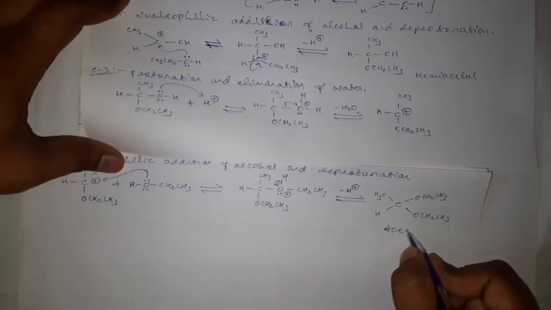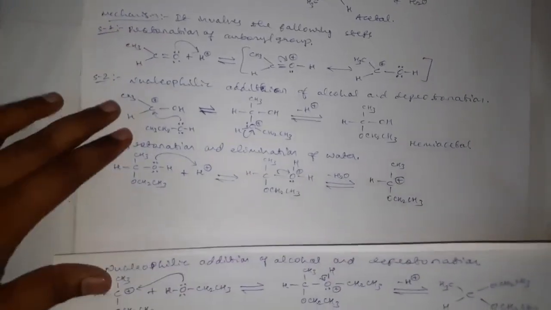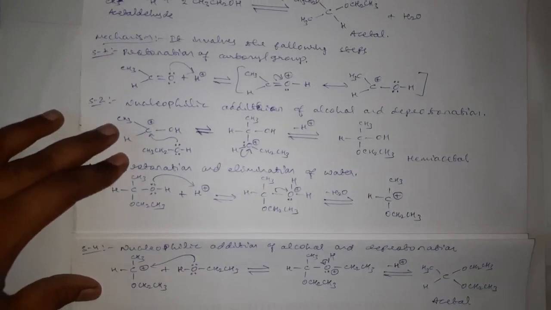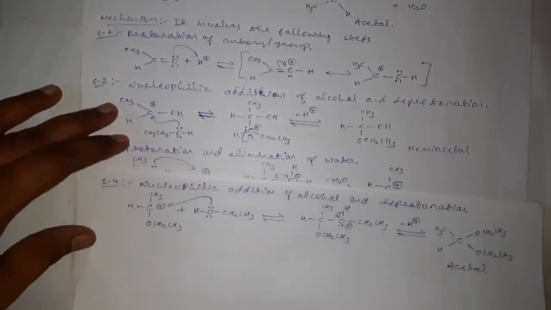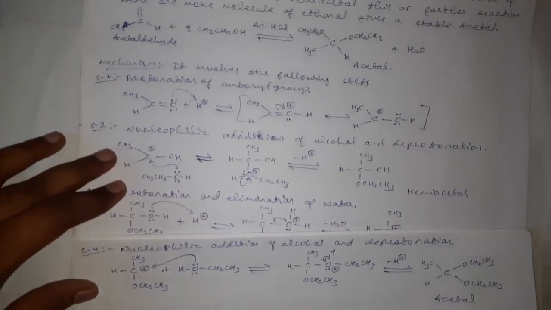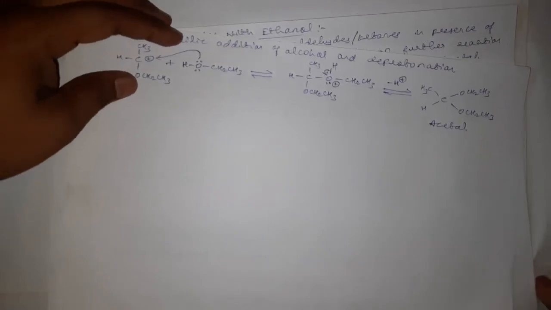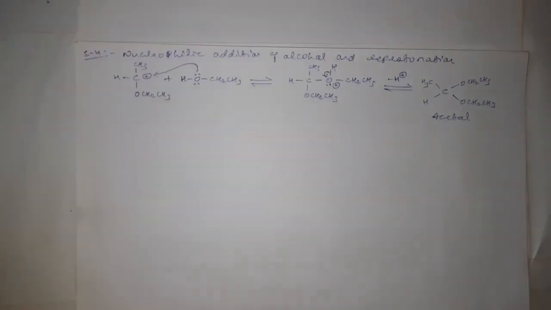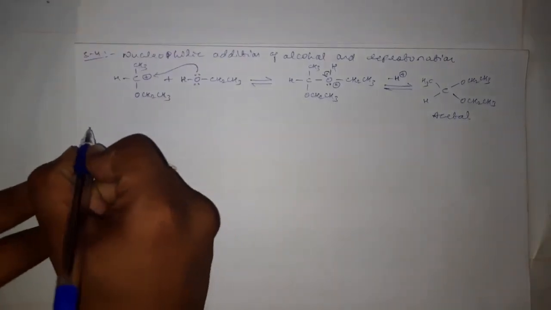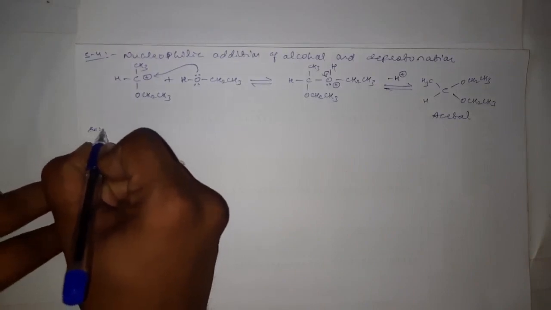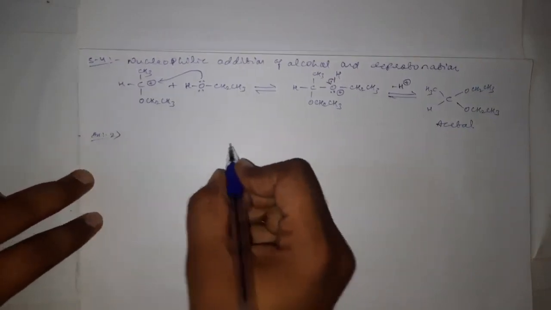This is what? Acetal. This is the reaction mechanism for the formation of acetal from ethanol. Okay. Yes. Then now the next example is example number 2,